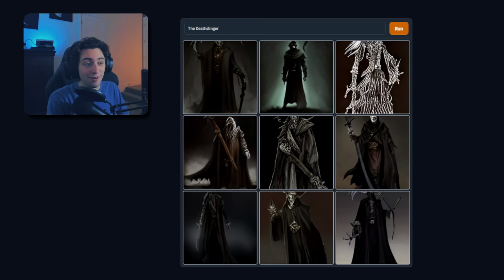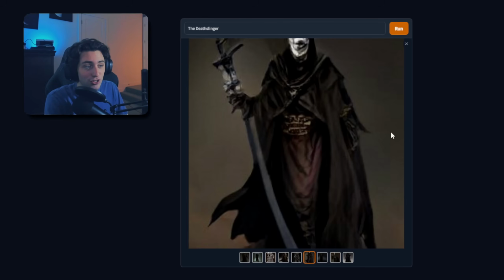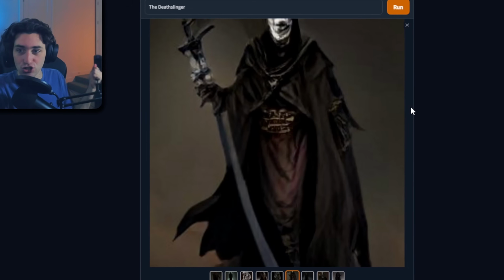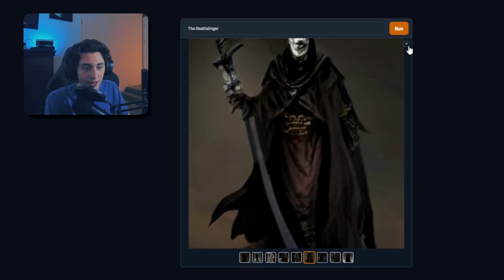But what? Behavior, please add a Grim Reaper. Please. Look how cool it is. I'm gonna give this one a 10 out of 10, especially just for this. Imagine a Grim Reaper with a sword or obviously a scythe, because that's what Grim Reapers do. But oh my god, please do this.